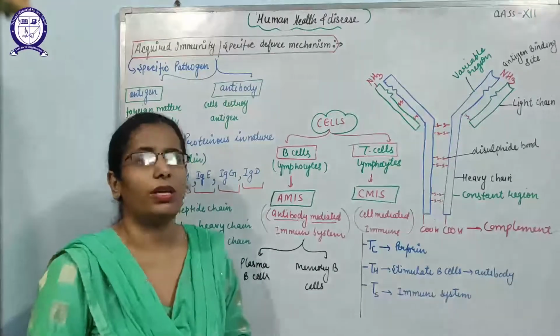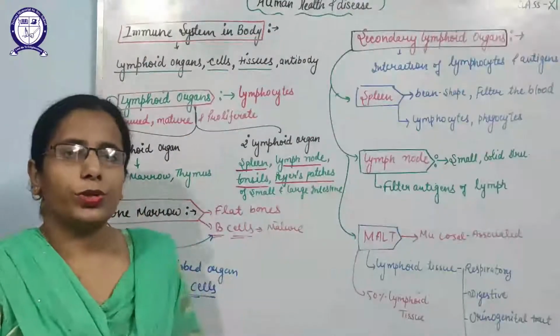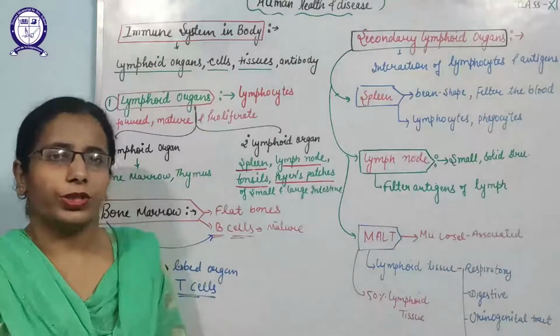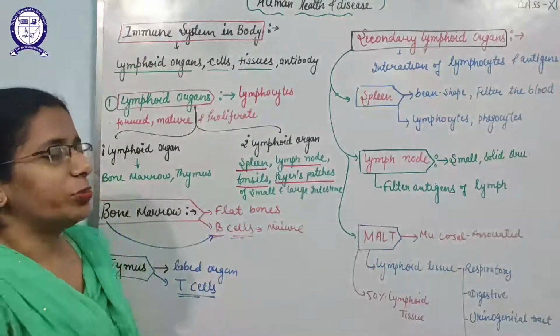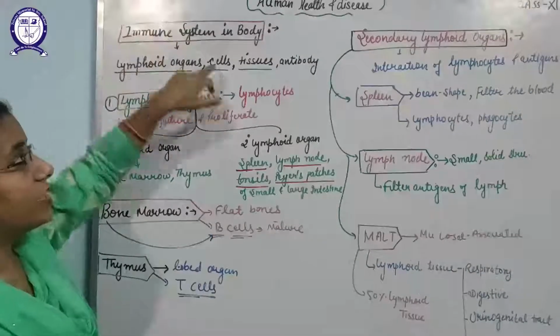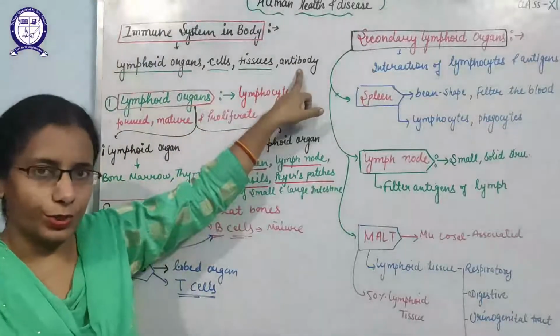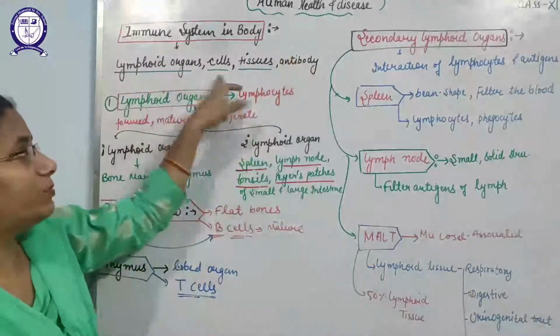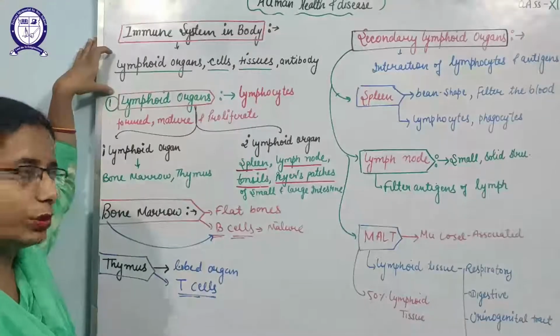So this is all about the acquired immunity. Hello students, after discussing immunity, now we are going to discuss the immune system in the human body. The immune system in the human body consists of lymphoid organs, cells, tissues and the soluble proteins that are antibodies. All these parts make up the immune system of the human body.